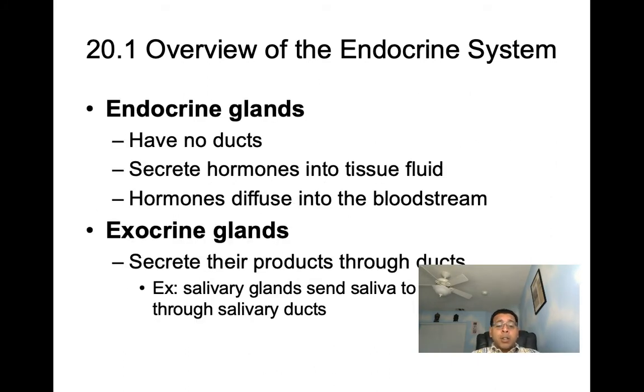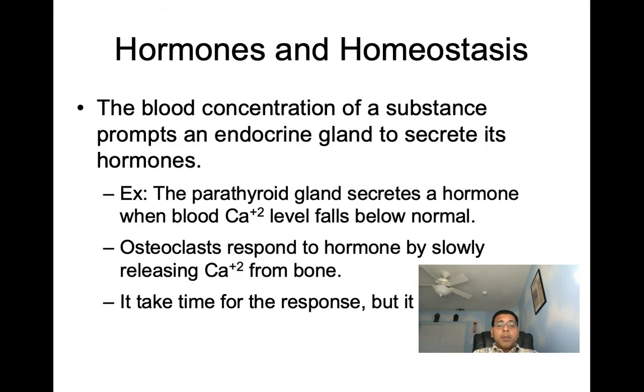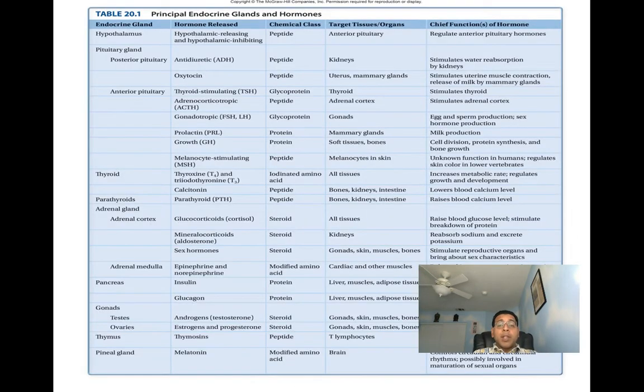Hormones function to help maintain homeostasis by influencing cellular metabolism. They also influence the growth and development of body parts, and they play an important role in how the body responds to stress. Hormones influence other organs also, as we'll see when we go over this table. We'll go over these hormones in a few minutes, basically through this whole chapter. That's what we're going to be talking about.